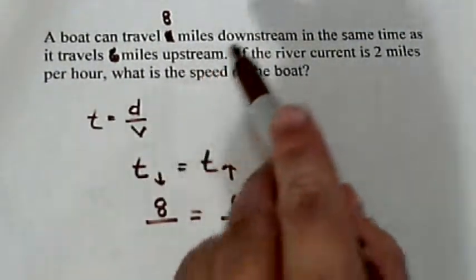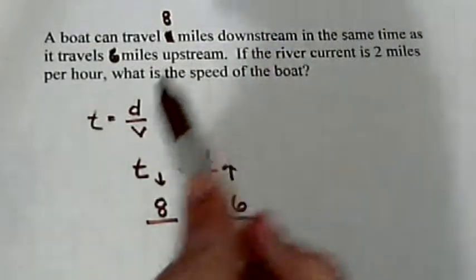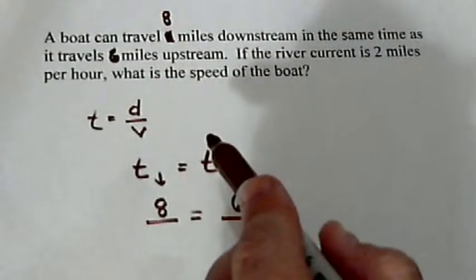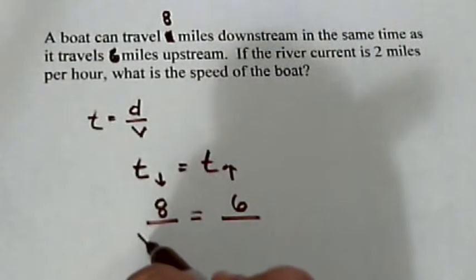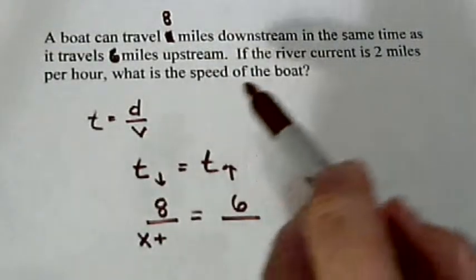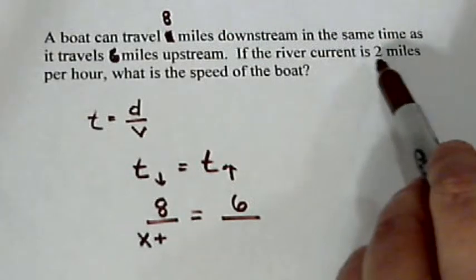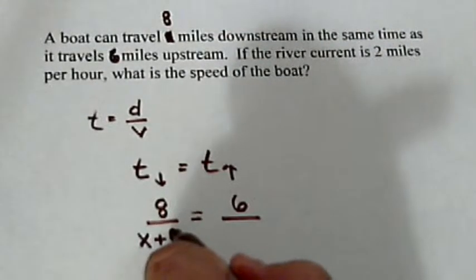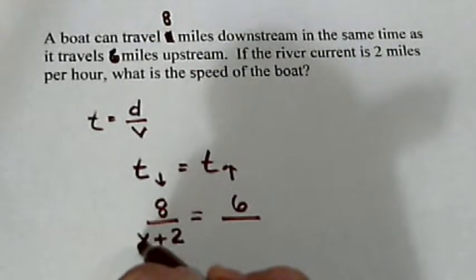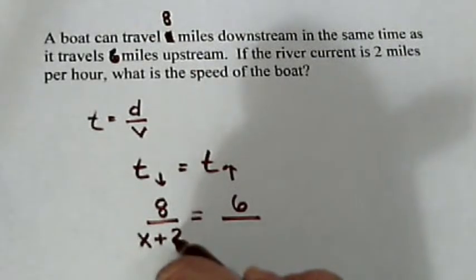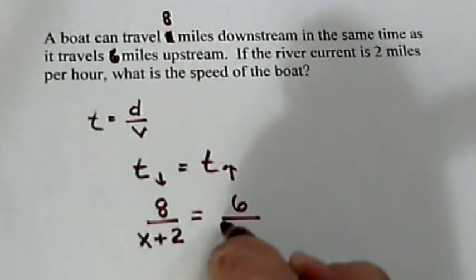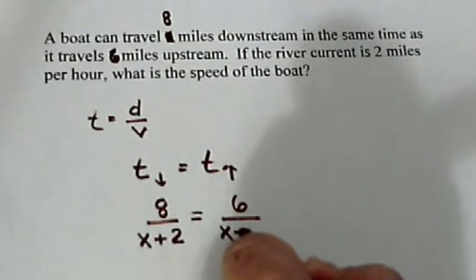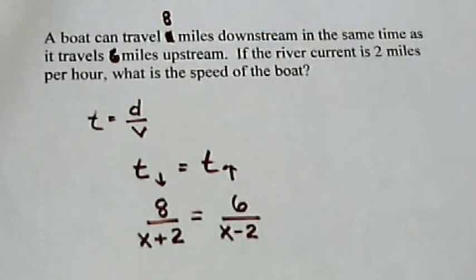Well, downstream, you're traveling with the current. So if we let x stand for the speed of the boat, then downstream it's going to be sped up by whatever the river current is. If the river current is 2 miles an hour, the speed going downstream would be the speed of the boat plus 2 miles an hour. And going upstream against the current, it would be the speed of the boat minus 2 miles an hour.